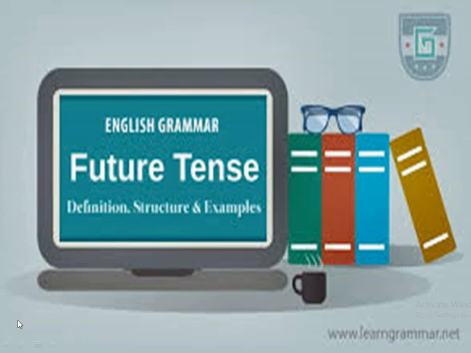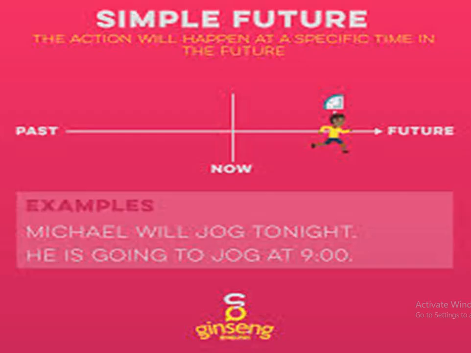We are going to discuss the simple future tense today. As you can see in the picture, it is the action which will happen at a specific time in the future, right? We have already discussed the simple present tense, the simple past tense, and now we'll be discussing the simple future tense, right? So we are going to discuss the examples of simple future tense.